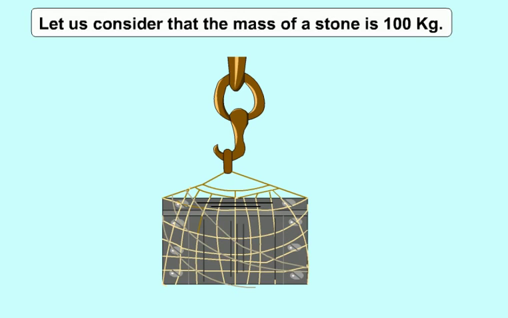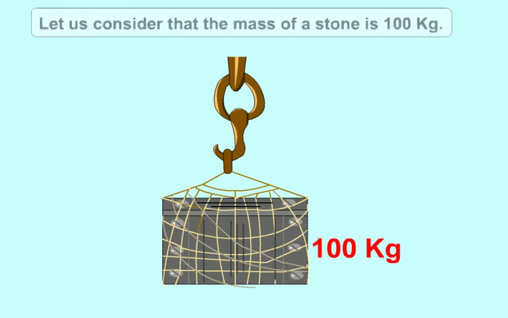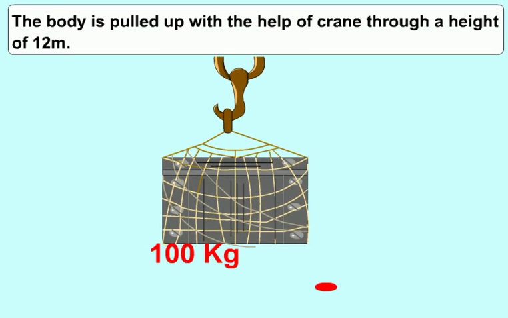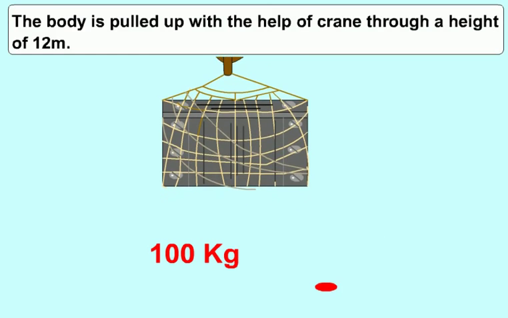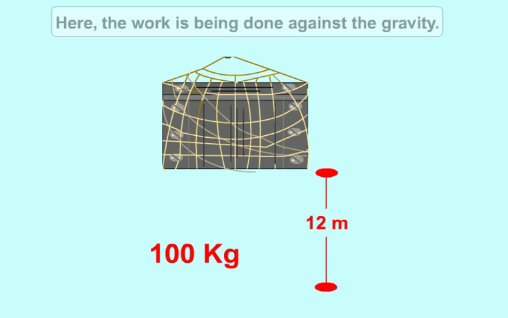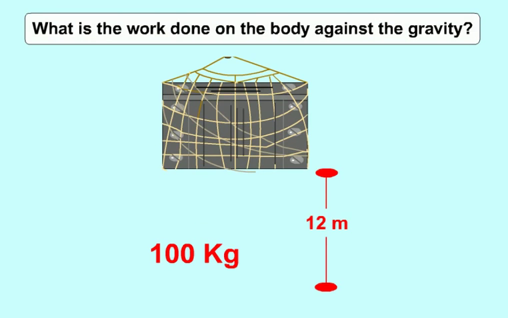Students, let us consider that the mass of a stone is 100 kg. The body is pulled up with the help of a crane through a height of 12 meters. Here the work is being done against gravity. What is the work done on the body against gravity? Now let us calculate that.